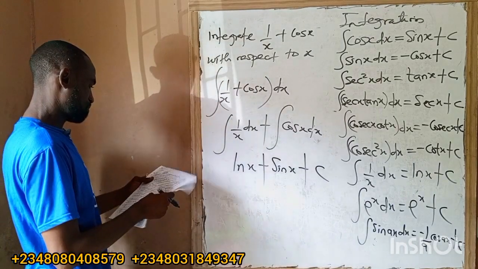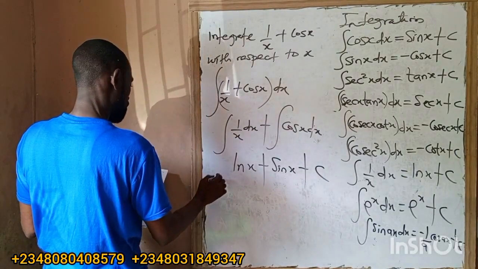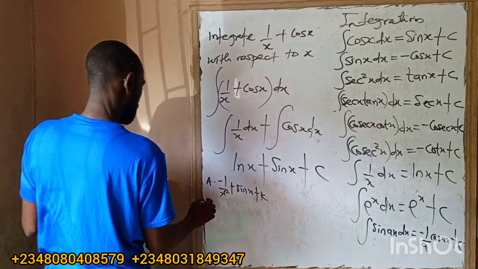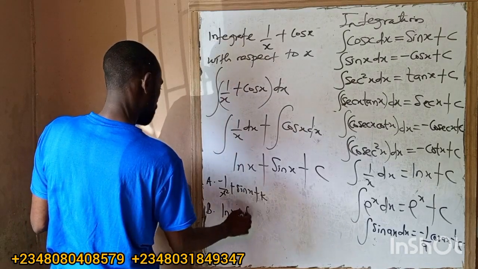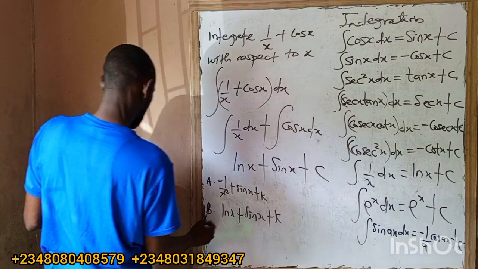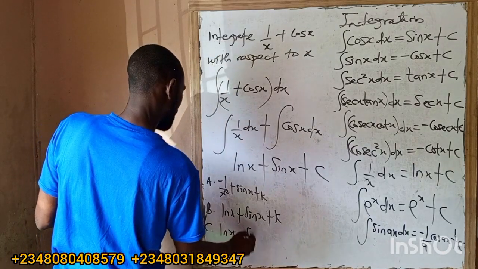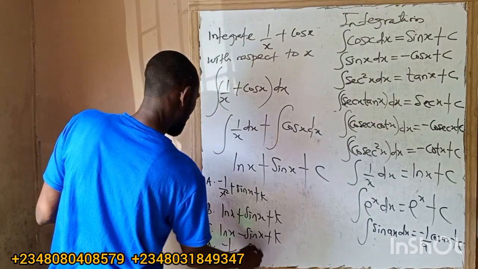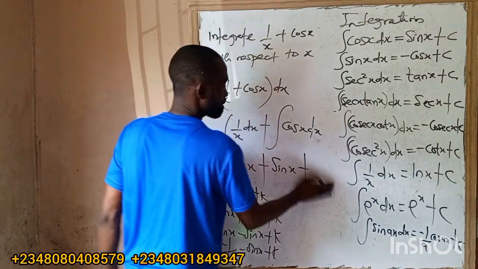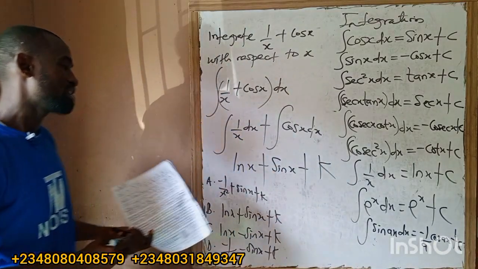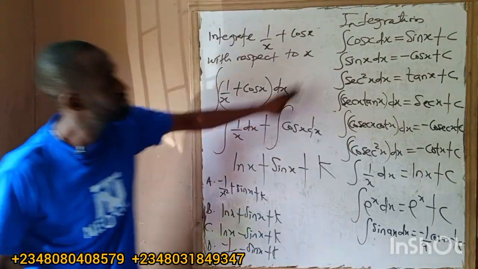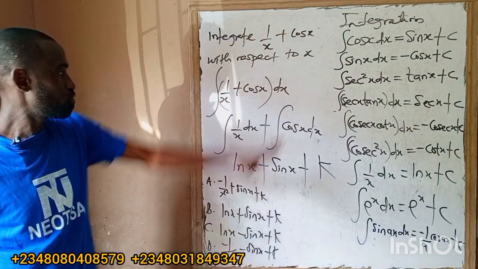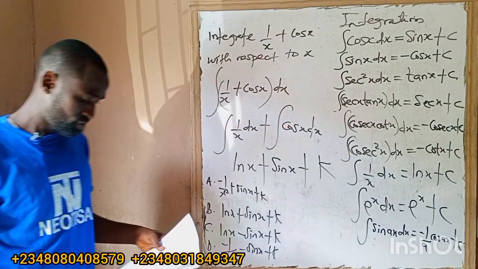And if you check the options, we are given a) 1 over x squared plus sin x plus k, b) ln x plus sin x plus k, c) ln x minus sin x plus k, d) 1 over x squared minus sin x plus k. So I can change this c to plus k. I told you that is k or c. So that's the answer, by virtue of the standard integrals. So you must know all these.